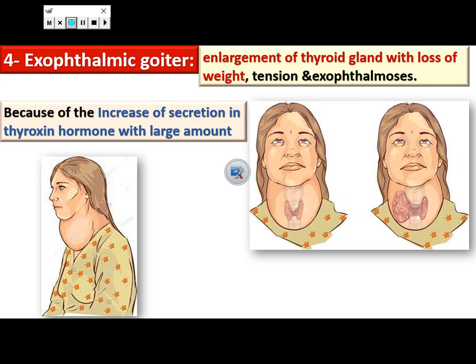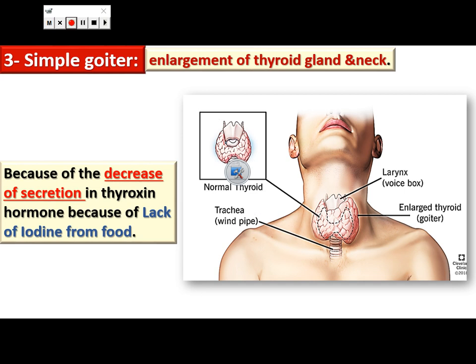The second disease is exophthalmic goiter, which results from an increase in the secretion of thyroxine hormone in large amounts, causing enlargement of the thyroid gland with great loss of weight and tension. So, increasing or decreasing the amount of thyroxine hormone in our body may cause hormone disorders, which lead to some diseases